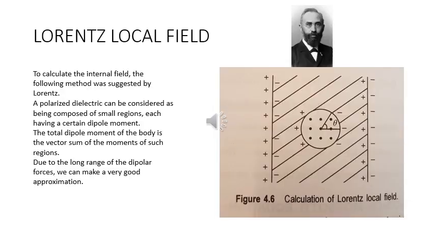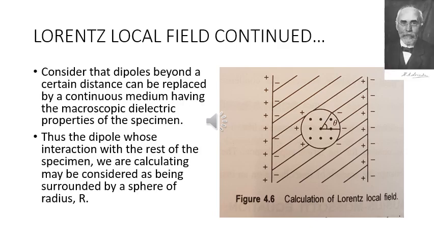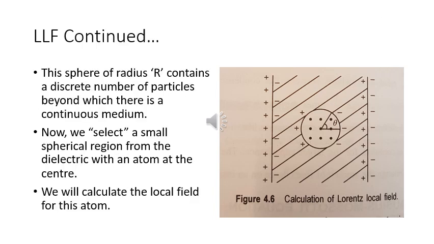To calculate the internal field, the following method was suggested by Lorentz. A polarized dielectric can be considered as being composed of small regions, each having a certain dipole moment. The total dipole moment of the body is the vector sum of the moments of such regions. Due to the long range of dipolar forces, we can make a very good approximation. Consider that dipoles beyond a certain distance can be replaced by a continuous medium having the macroscopic dielectric properties of the specimen. Thus, the dipole, whose interaction with the rest of the specimen we are calculating, may be considered as being surrounded by a sphere of radius r. This sphere of radius r contains a discrete number of particles beyond which there is a continuous medium.